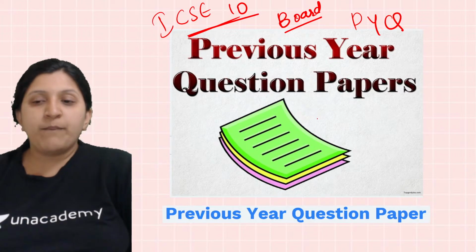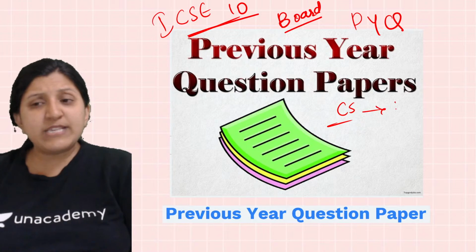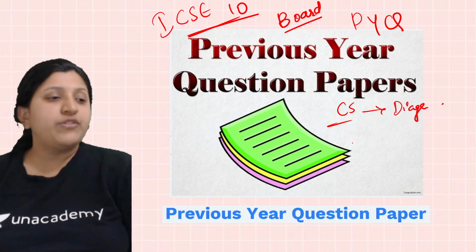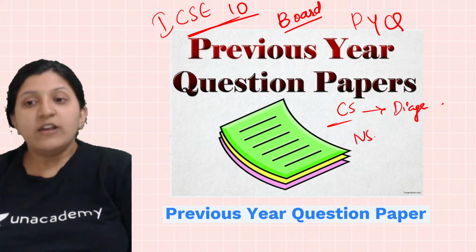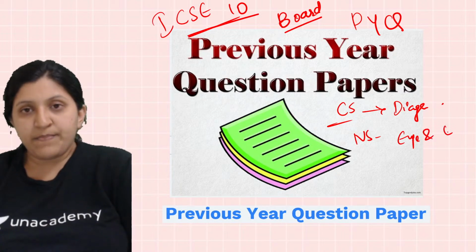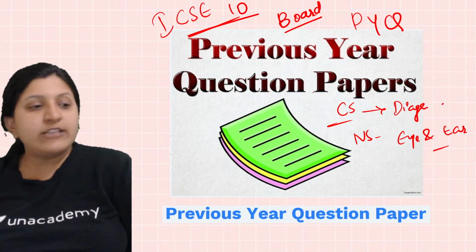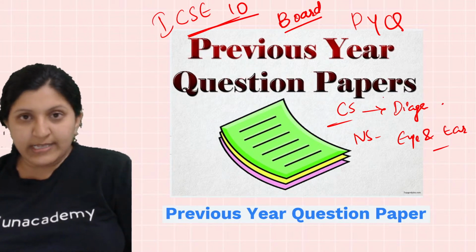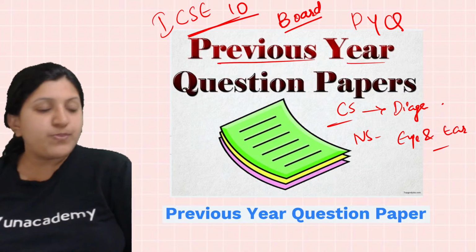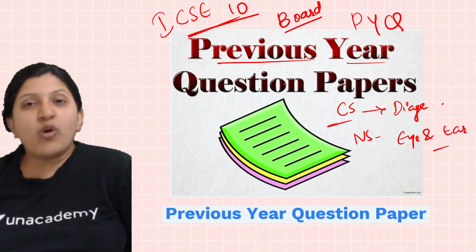Mainly when we talk of the circulatory system, diagram based questions are highlighted. And if you look at the nervous system, the sense organs, the eyes and the ear, are given importance. So if you refer to the previous year question paper, you will have an idea what type of question to expect.